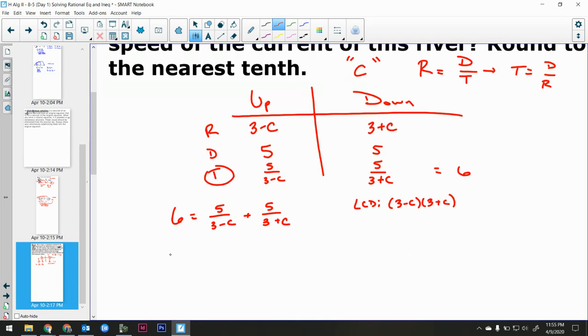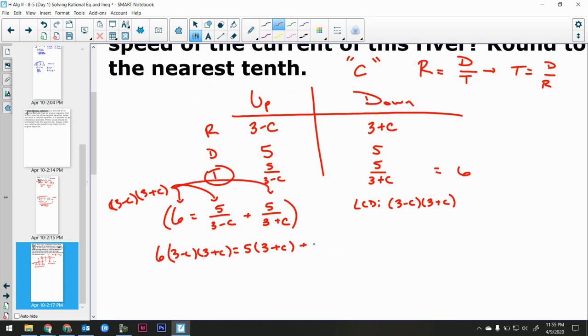Okay, so on the left side, this gets me 6 times 3 minus c, 3 plus c. All I'm doing here is multiplying in. Nothing cancels here. What cancels here? The 3 minus c will cancel, leaving us just a 3 plus c. What cancels here? The 3 plus c cancels, so the 3 minus c gets multiplied in.